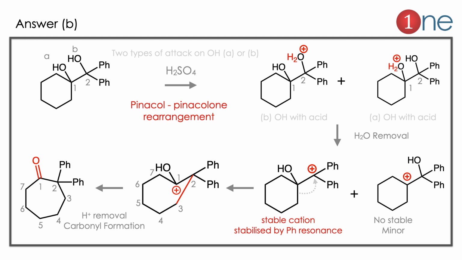Here phenyl is there, so definitely the cation near the phenyl is stable by resonance. The other one is not stabilized by phenyl, so it is comparatively less stable. So here the pinacol-pinacolone rearrangement will happen. The methylene group shifts and the 6-member ring becomes 7-member. The ring expansion happens here. Then the cation is there, H plus is removed and the cation becomes a ketone. Here you have to see the 5-member becomes 6-member with the shift of the methylene group. So the answer is clearly B.